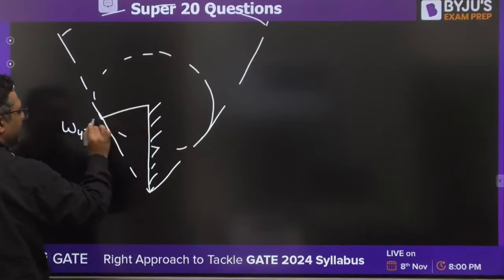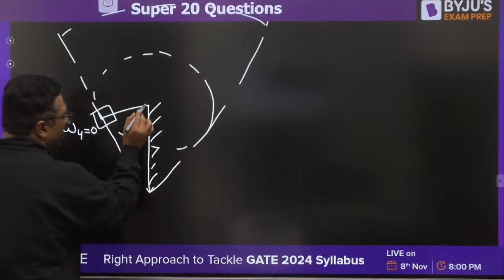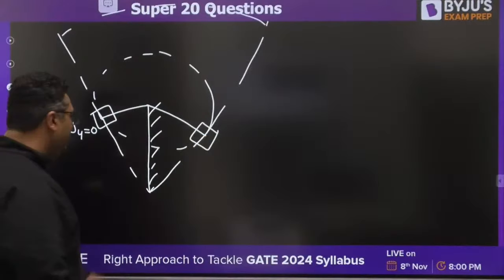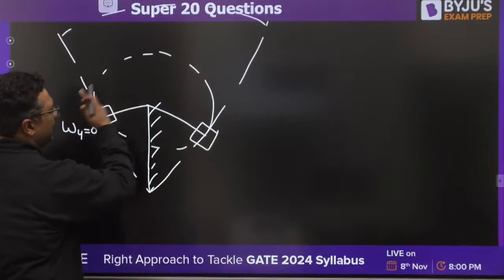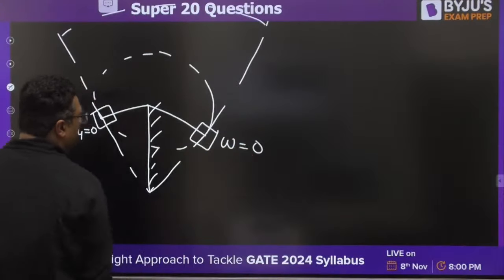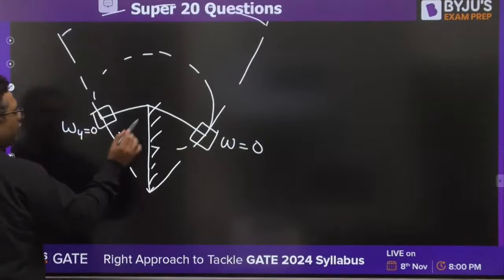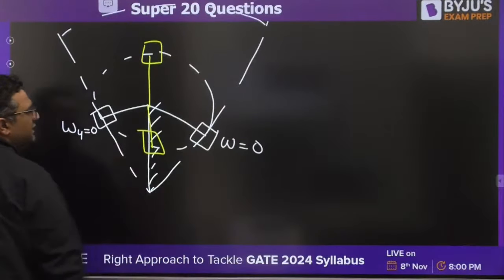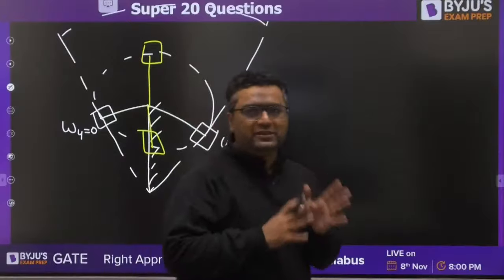At this position, the slider is going to be like that, and at this position, the slider is going to be like that. So at this position and this position, they are the extreme positions of the slotted bar, so here omega is going to be 0. And at the other two positions, here and here, the sliding velocity of the slider is going to be 0.